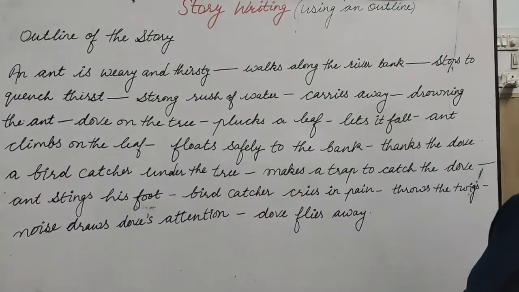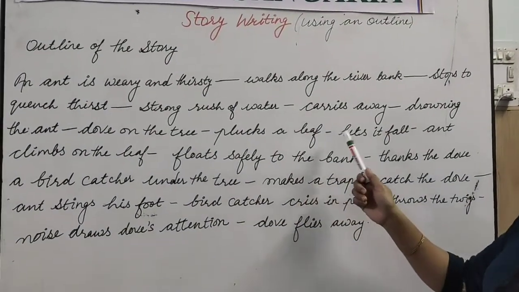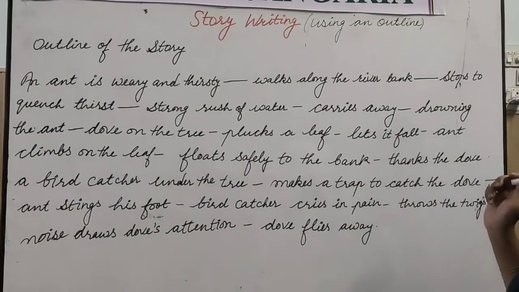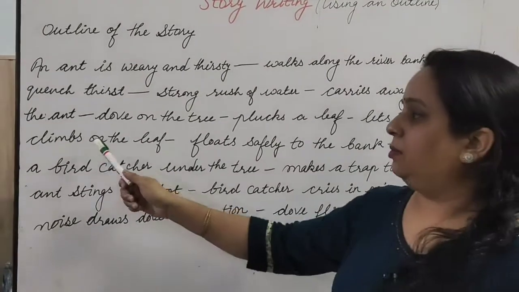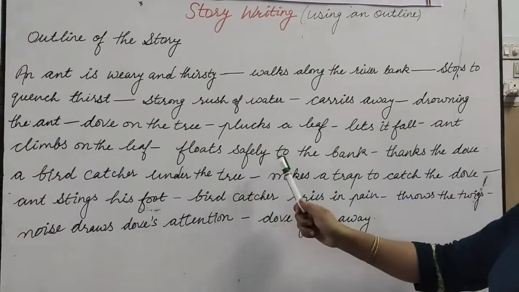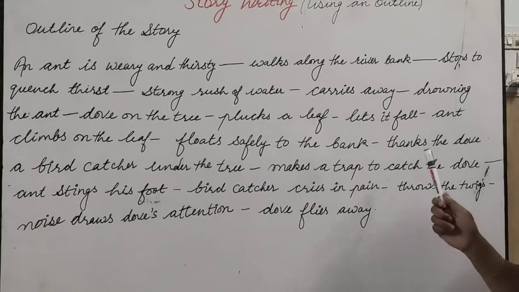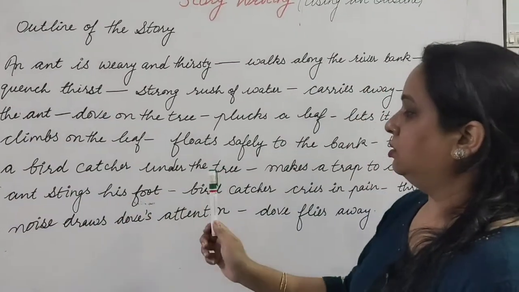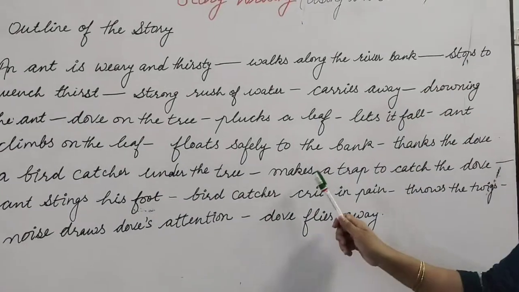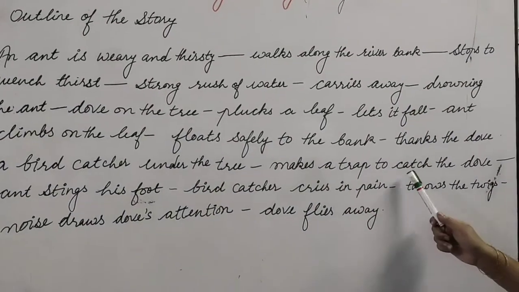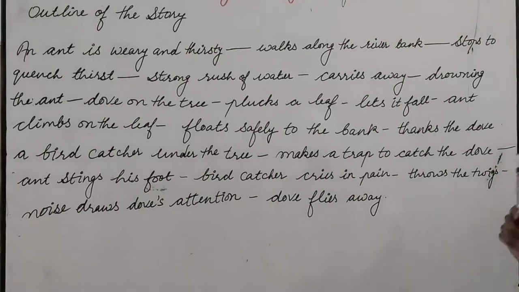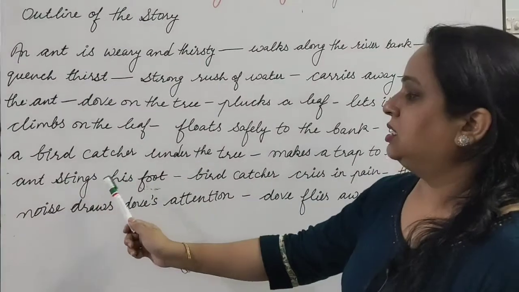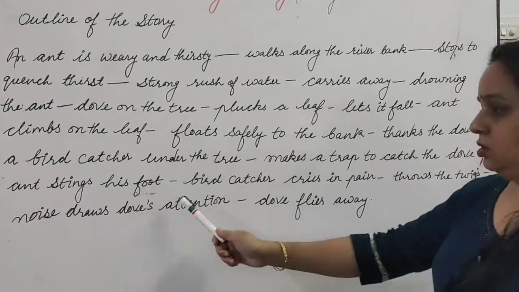Dove on the tree plucks a leaf, lets it fall, and the ant climbs on the leaf, floats safely to the bank, thanks the dove. A bird catcher under the tree makes a trap to catch the dove and the ant stings his foot.